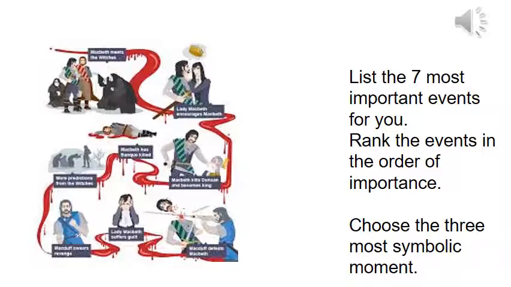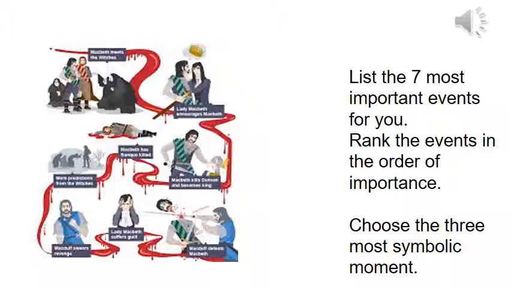Once you've chosen those 7, you're then going to rank the events in order. So put the most important event at the top, the least important event at the bottom, and the one you think is probably 50-50 in the middle, and from there you can work out the remainder of your order. The idea is you're looking at which of those events has the most impact on the characters and what happens elsewhere in the story. When you've gone through that process, you're then going to choose the 3 most symbolic moments.